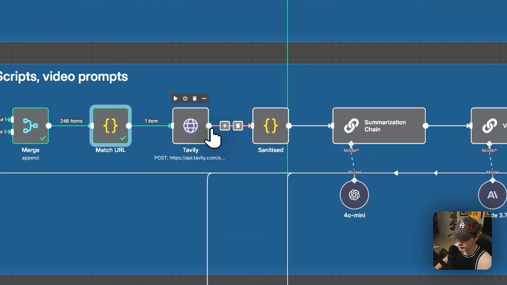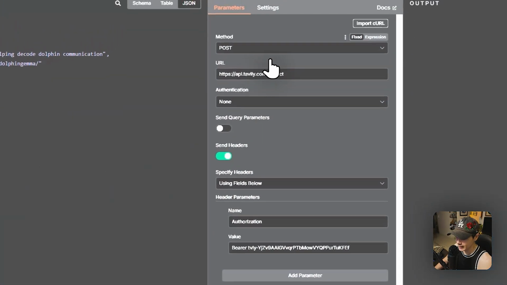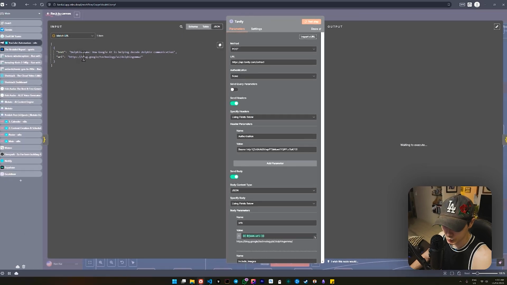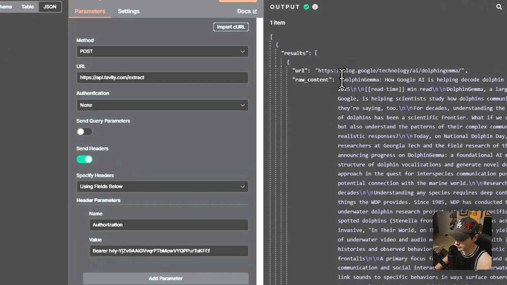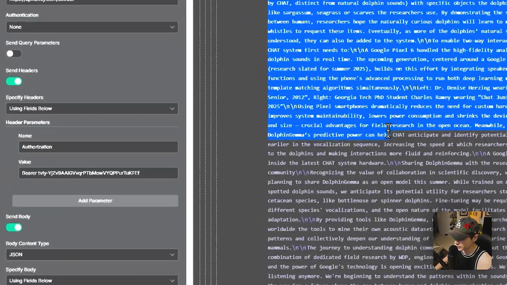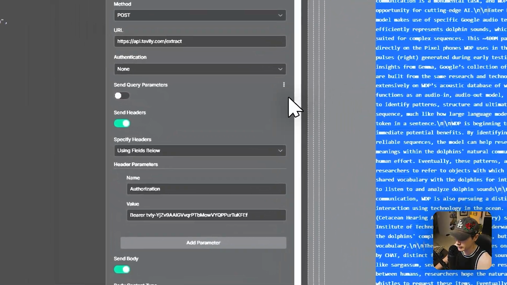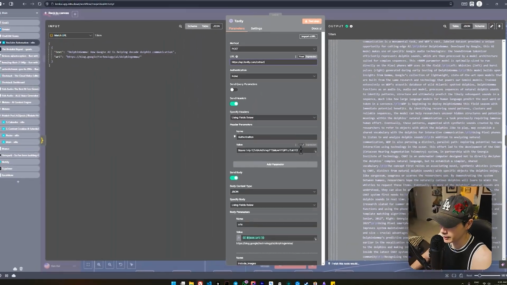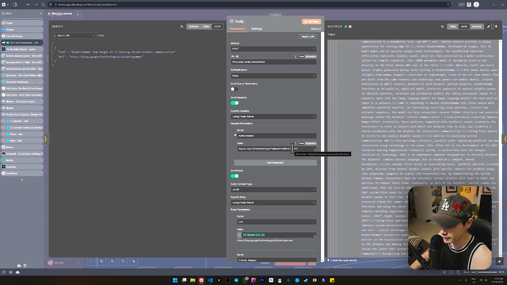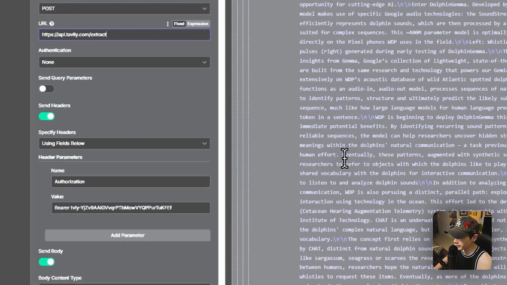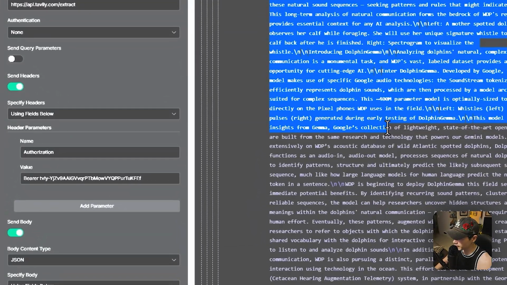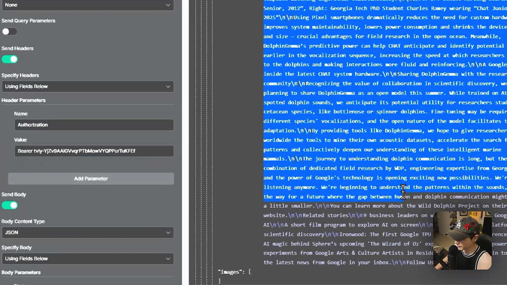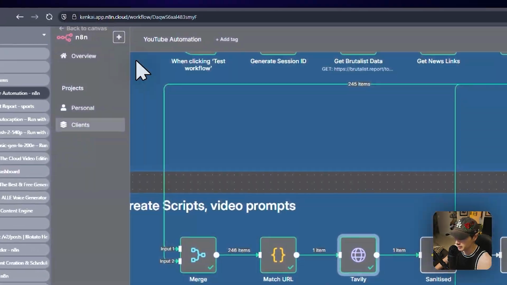Now, after that, we're going through Tavily. All this is doing is taking that URL, based on that headline, and getting raw content from Tavily. This is just directly using an extract right here. There's my API key. Okay, I'm going to have to delete my account now. But if we have a look at this, we see all the raw content here, and the raw content is being passed through.